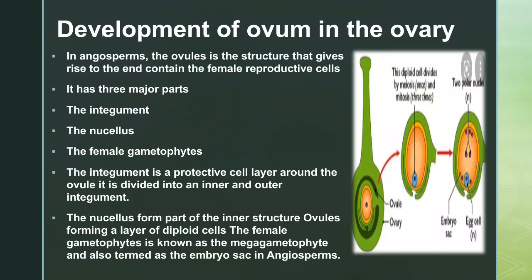It is divided into an inner and outer integument. The nucellus forms part of the inner structure of the ovule, forming a layer of diploid cells. The female gametophyte is known as the megagametophyte and is also termed the embryo sac in angiosperms.